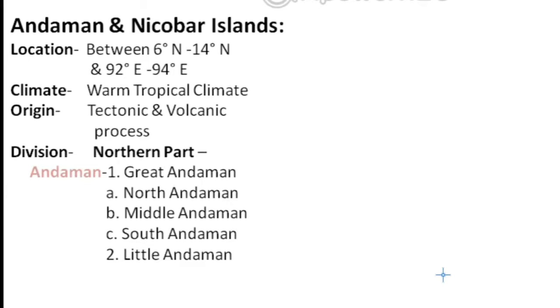First one is the Bay of Bengal island groups, that means Andaman and Nicobar island groups, situated between 6 to 14 degree north latitude and 92 to 94 degree east longitude. This region specifically has a warm tropical climate.